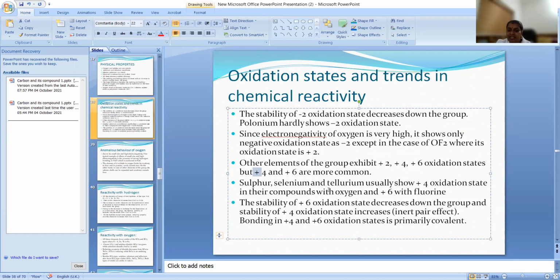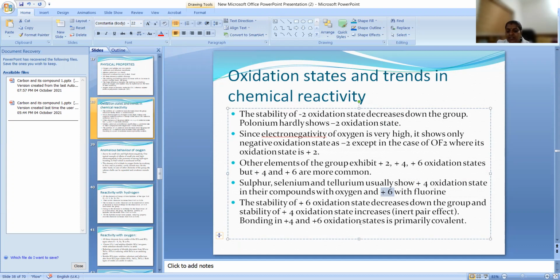Sulfur, selenium and tellurium usually show +4 in their compounds with oxygen, and +6 with fluorine. The stability of the +6 oxidation state decreases down the group, and the stability of the +4 oxidation state increases down the group.